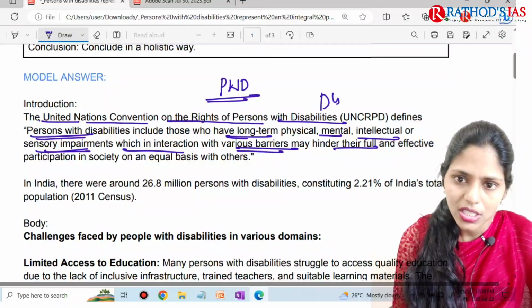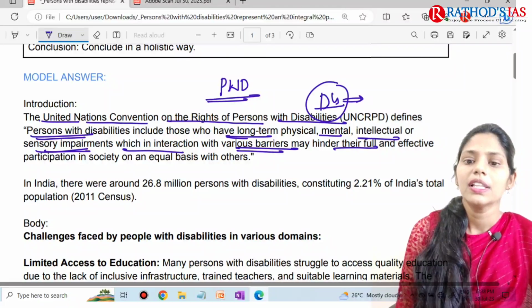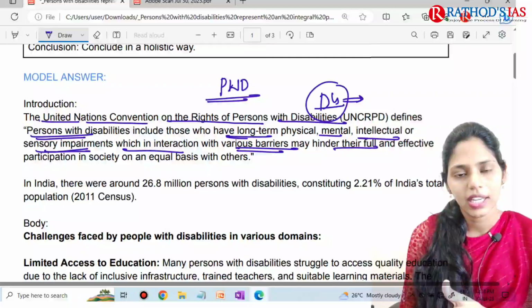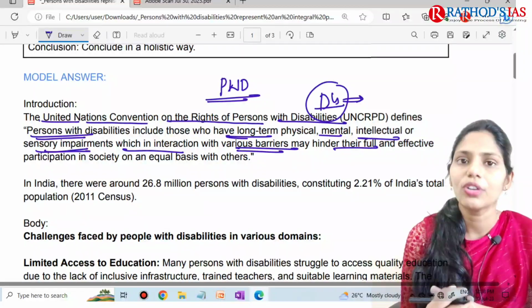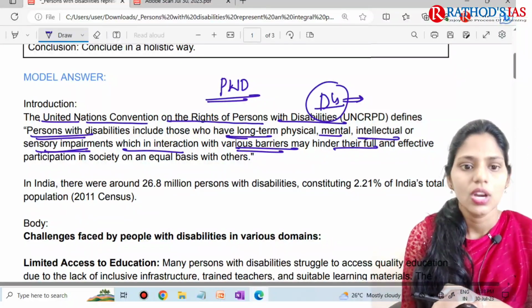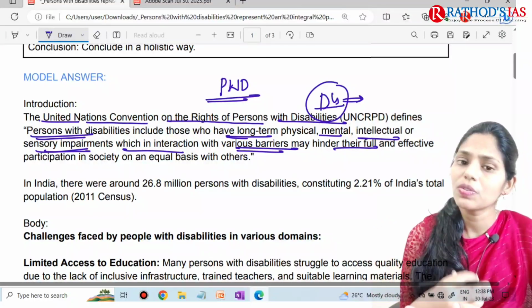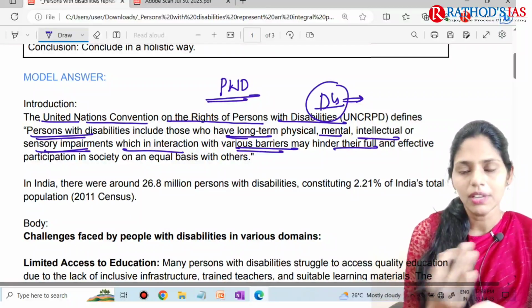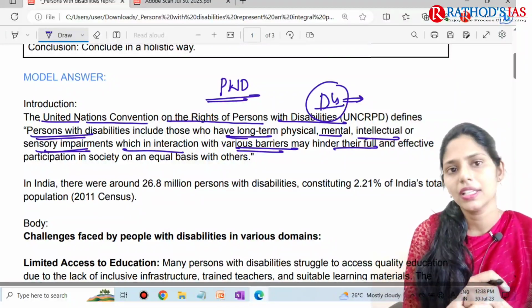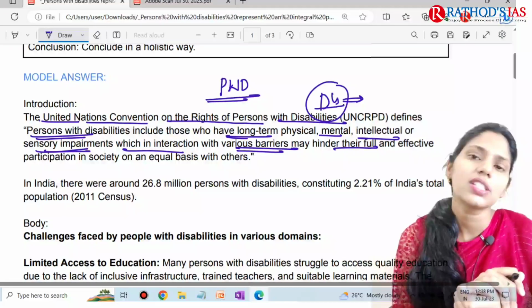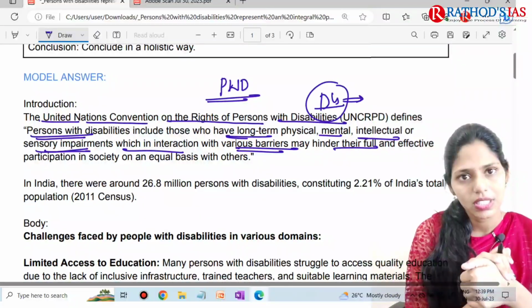Because of this disability, these people cannot participate either fully or at least effectively in society on an equal basis with others. If you compare with others, physically challenged people will not be actively participating in society. This is the definition according to the United Nations Convention on the Rights of Persons with Disabilities.